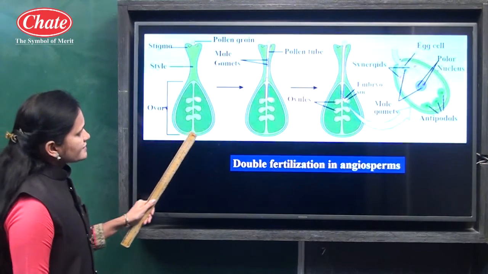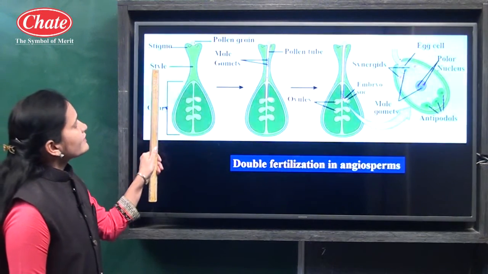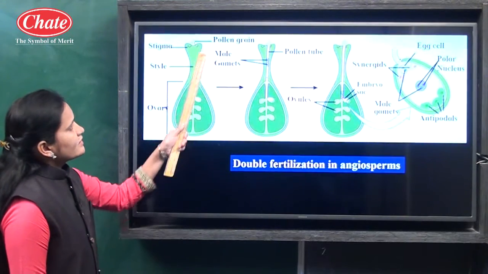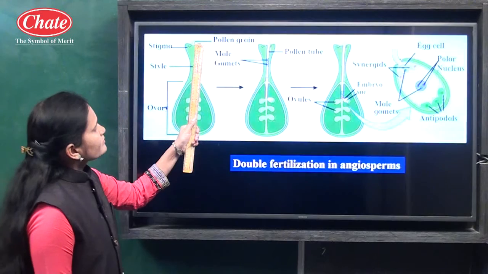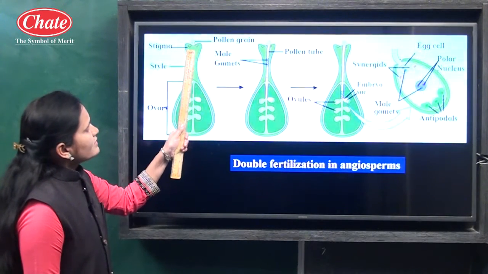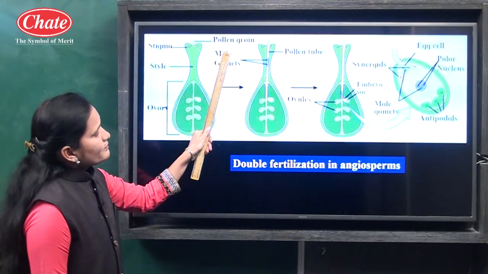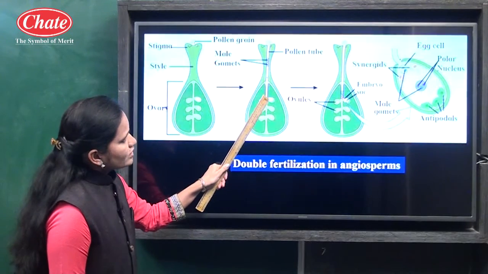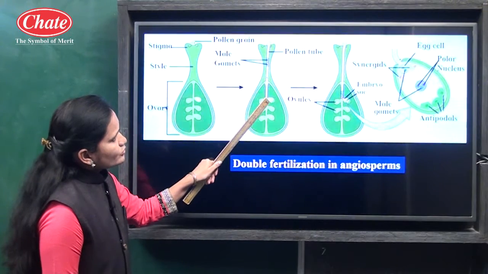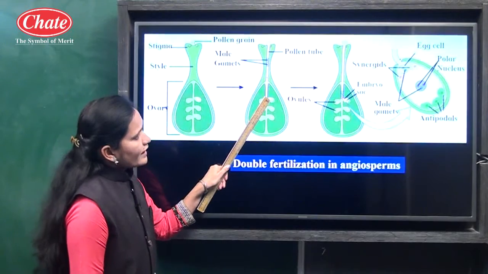See the structure carefully. It is the structure of the ovary. In that, upside you can see the sticky stigma, and this tube-like structure is known as the style, and below it the ovary is present. After the complete formation of the gamete in the pollen grain, it sticks on the stigma. After that it enters into the style. Whatever male gametes are there, they go into the embryo sac. This is known as the embryo sac, and how does it go inside the embryo sac? Through this style. With the help of this style, it gets pushed into the embryo sac.